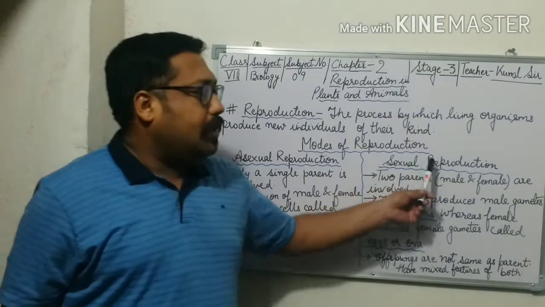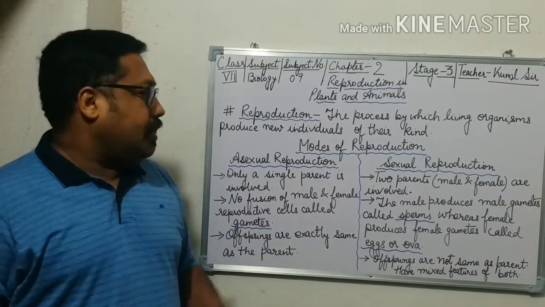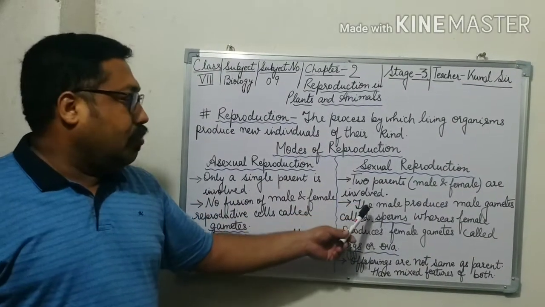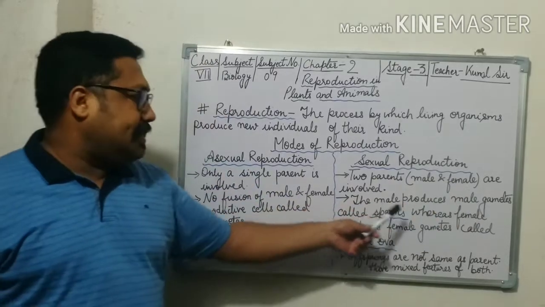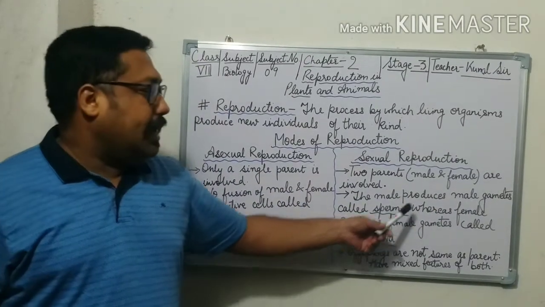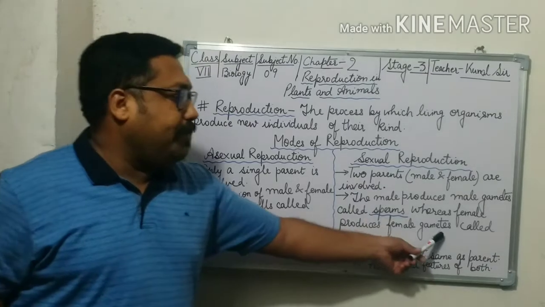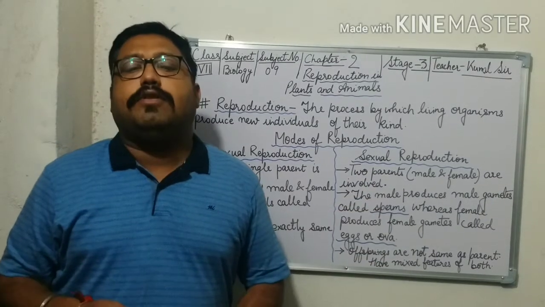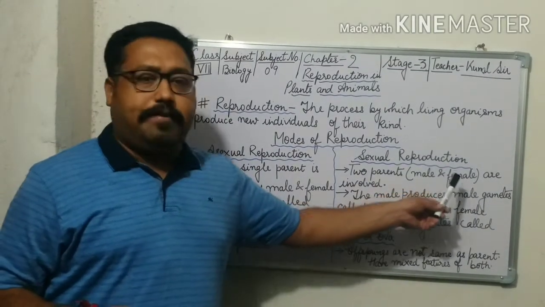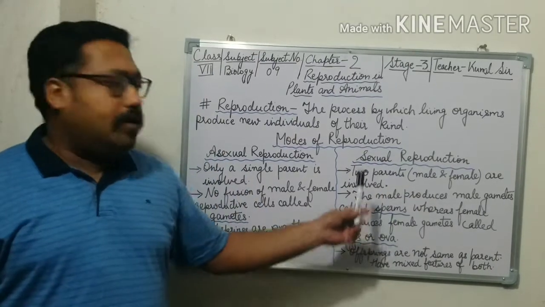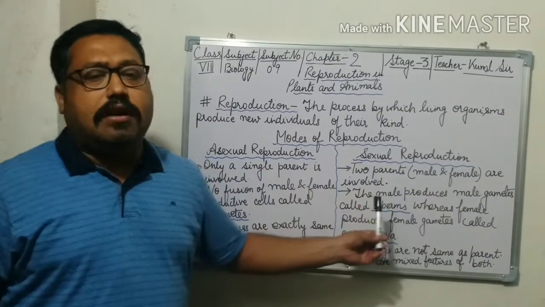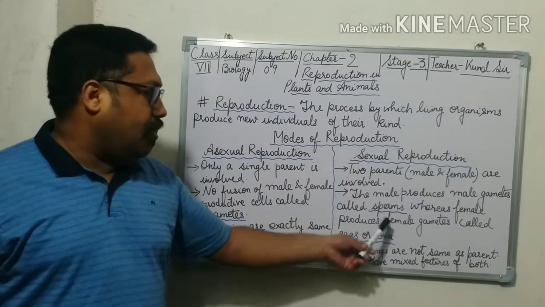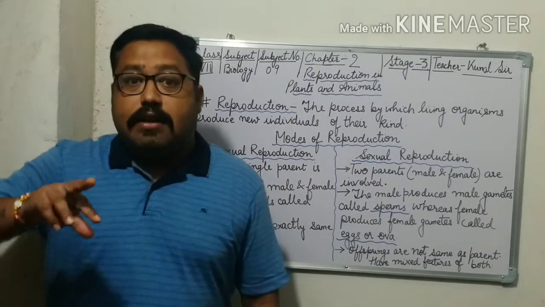Okay, now let us discuss sexual reproduction. Here two parents, male and female, are involved. The male produces male gametes called sperms, whereas the female produces female gametes called eggs or ova. Again I am repeating, in sexual reproduction two parents are involved, male and female, the male produces sperms and the female produces eggs or ova.